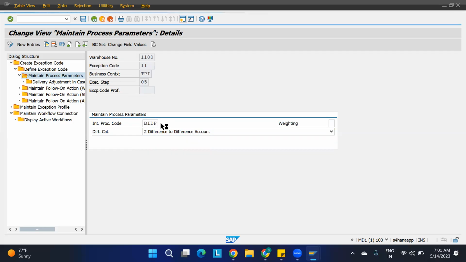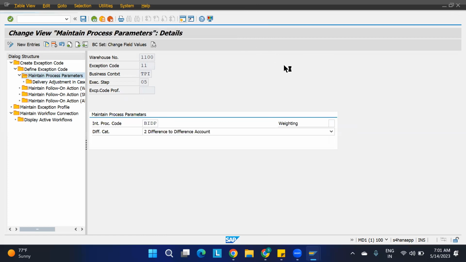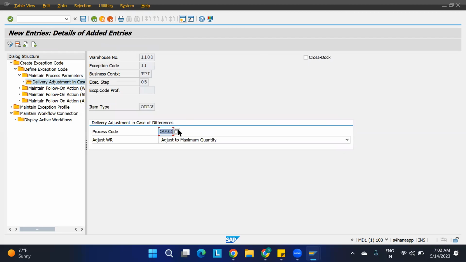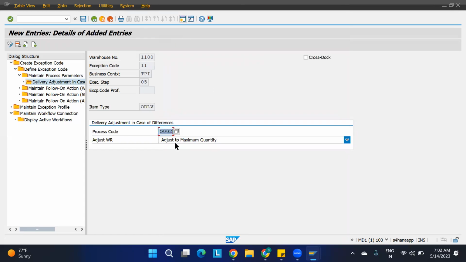BIDP means what? BIDP is nothing but partial picking denial. And I have defined my delivery adjustment case as well. So here process codes I have defined. You can change the document as well as the quantity. If you are not understanding what this process code is, please go through the process code video, there you will understand the concept. In the embedded system we have 002 and 001. They work in a similar fashion, which will adjust the documents as well. I'll just save this.